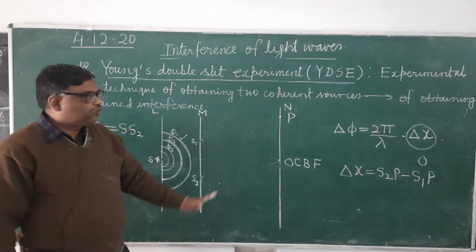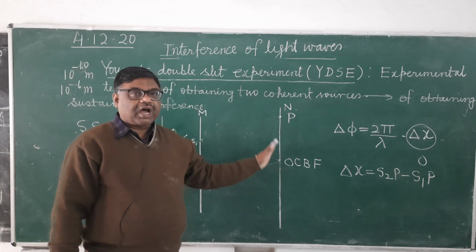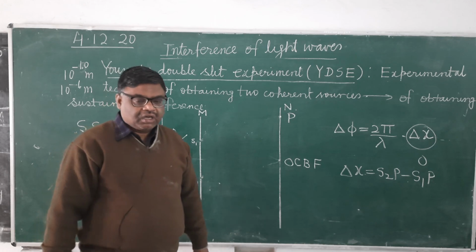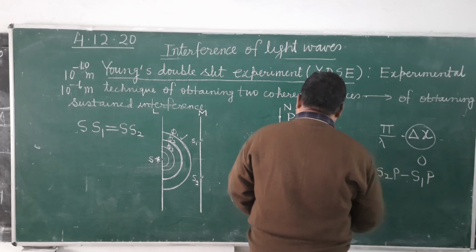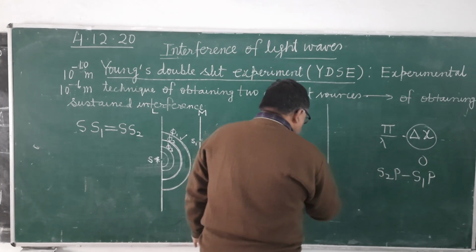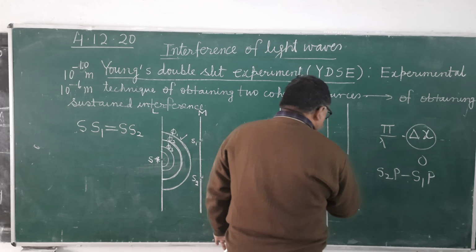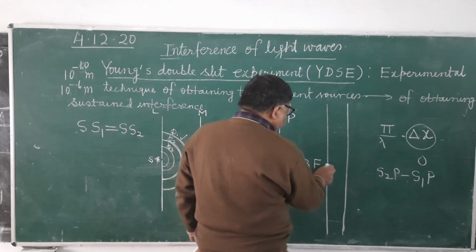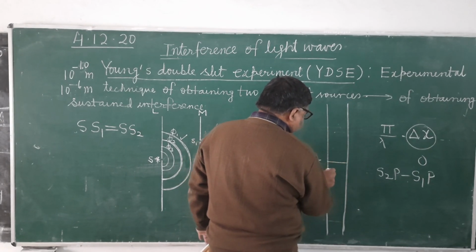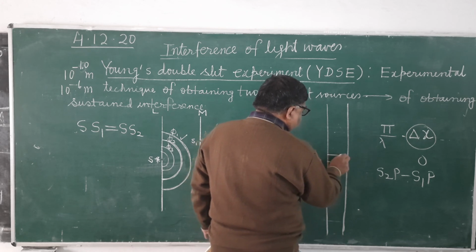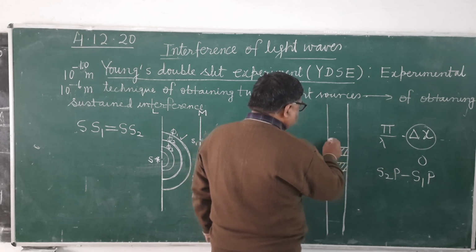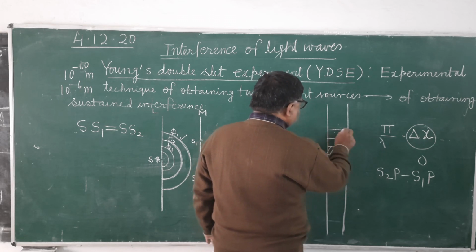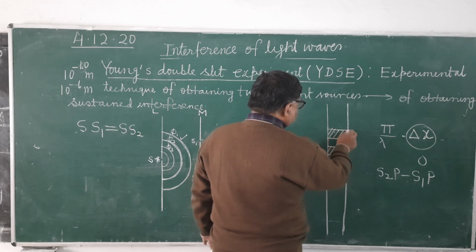regions. And if you put a screen here, you will get an observable interference pattern. It will look like this. At the point O there will be a brighter region, then a darker region, then once again a brighter region.